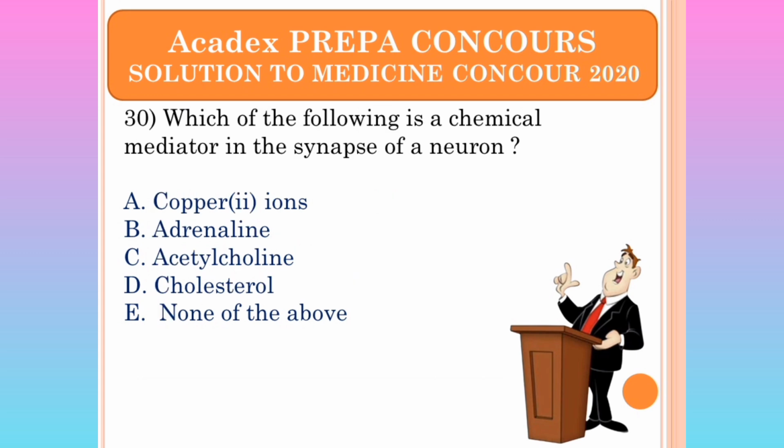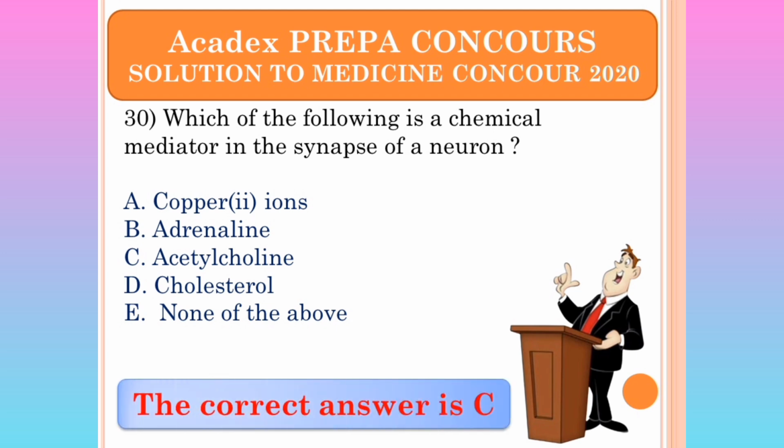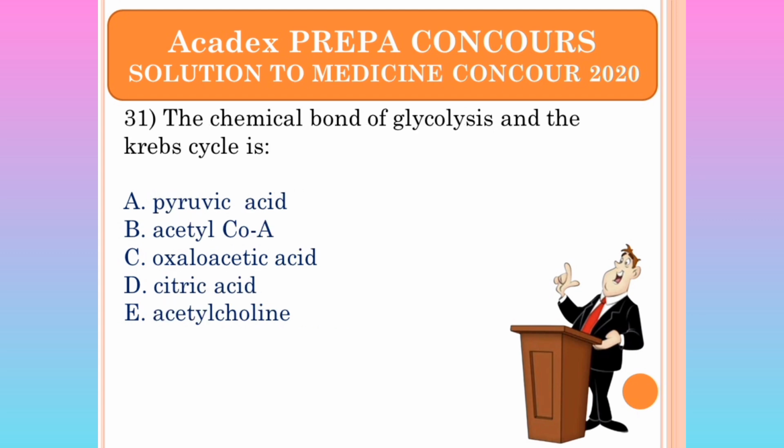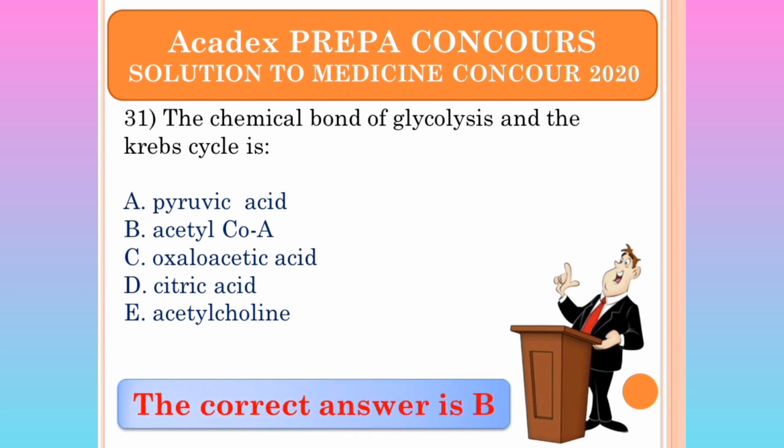Which of the following is the chemical mediator in the synapse of a neuron? The synapse of a neuron. Yes, acetylcholine. C, correct. The chemical link between glycolysis and the Krebs cycle. Yes,